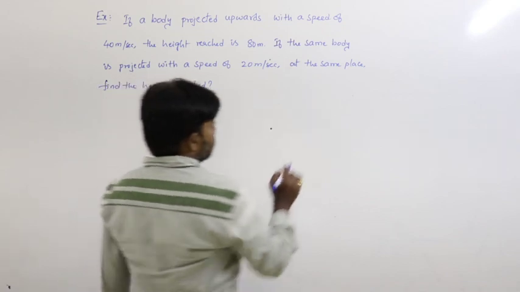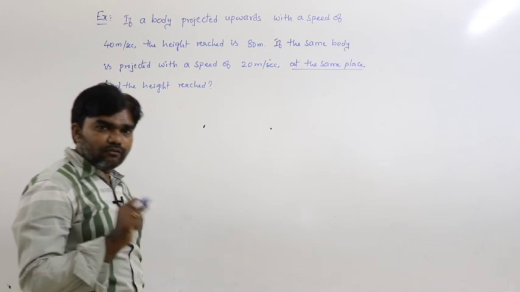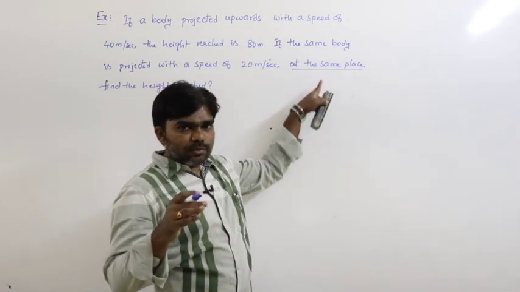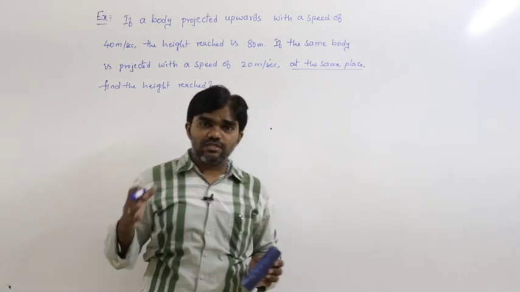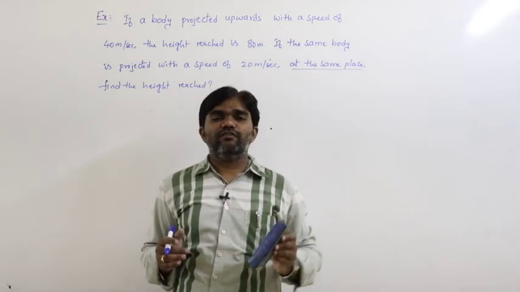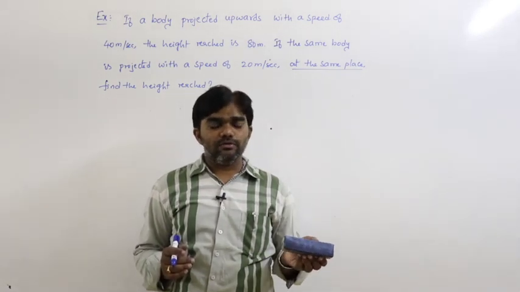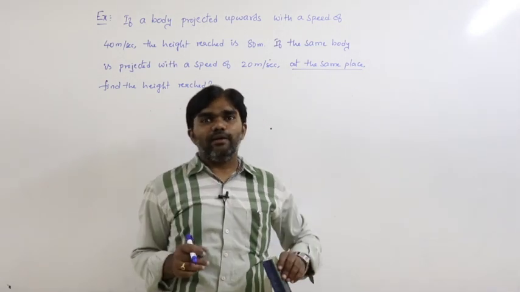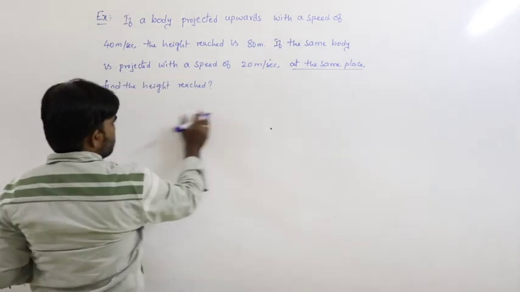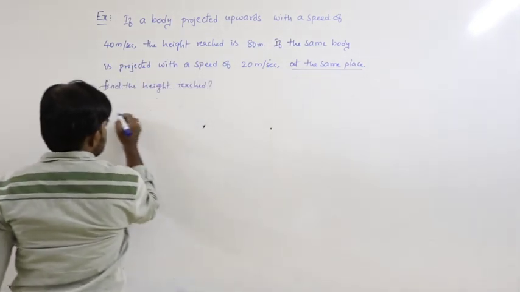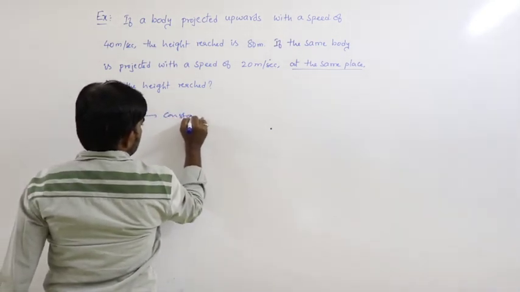So see here, one important point is at the same place. Why are we mentioning at the same place? If we are moving from one place to another place, that means long distances, the acceleration due to gravity changes. G value is minimum at the equator and maximum at the poles. So that's why at the same place G value remains constant.